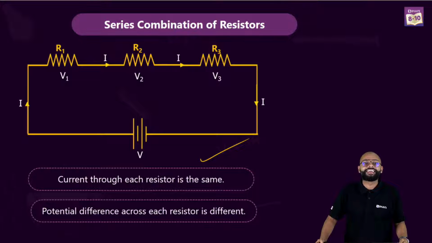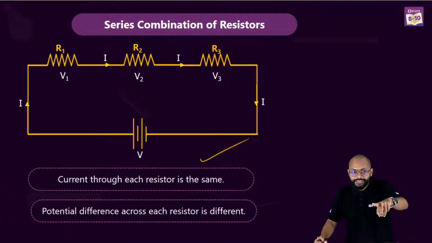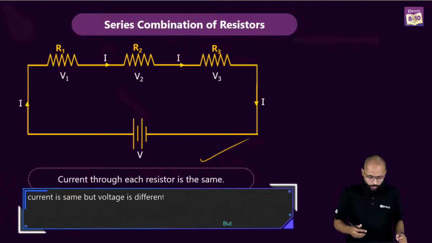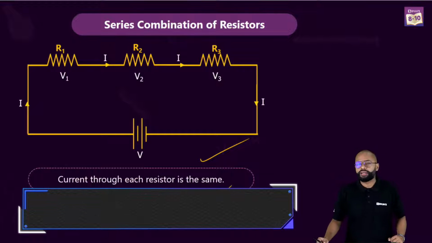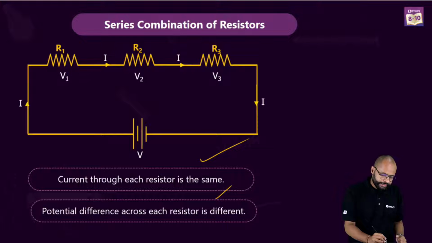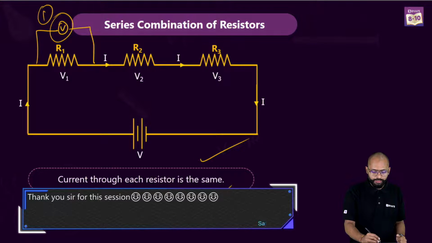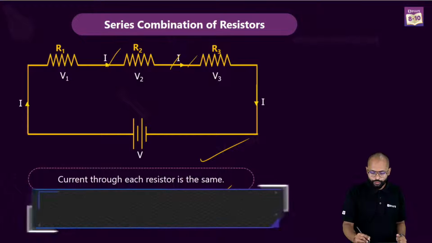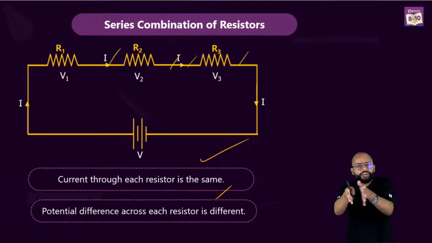I equals Q by T. Yes, current is the same, but voltage is different. That is the voltage drop on each resistor. The voltage drop or potential difference across each resistor is different. When I say potential difference across each resistor, let's say we take a voltmeter, connect it and measure one time, then take the same voltmeter and measure across another resistor,